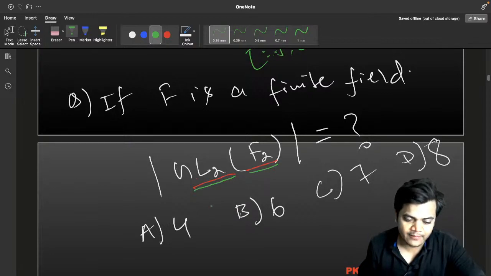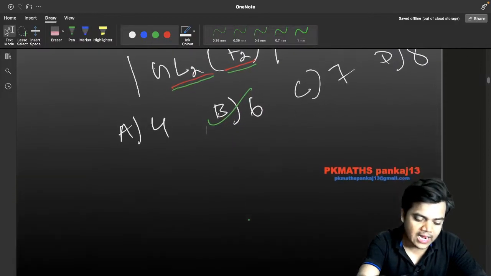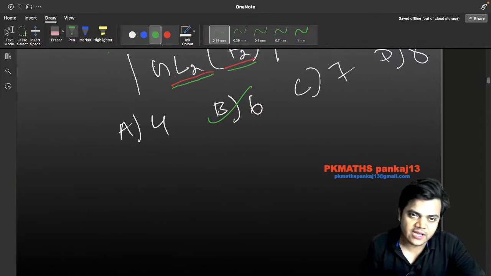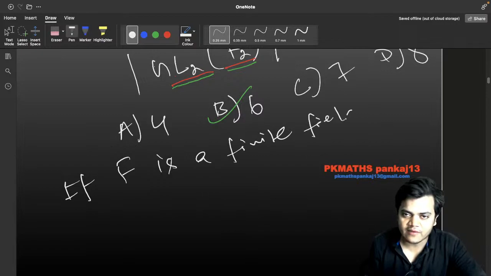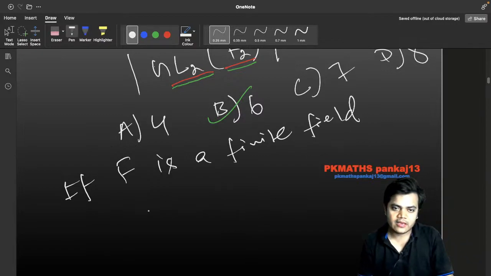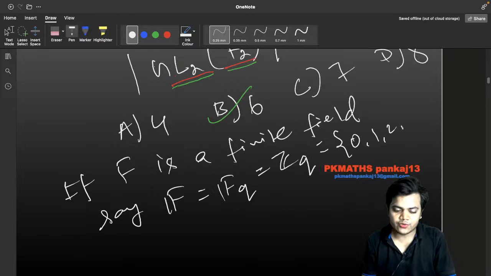And this time Aman Shukla ji once again absolutely right, and because there is a formula, I would like to say, if F is a finite field, if you can write with me, F is equal to Fq is equal to Zq is equal to 0, 1, 2 up till q minus 1.